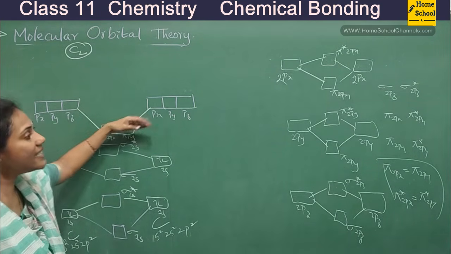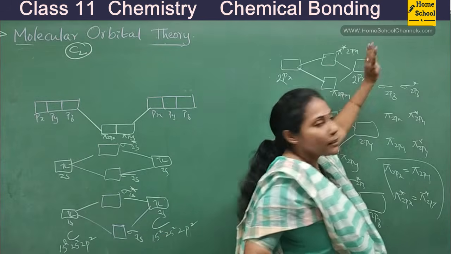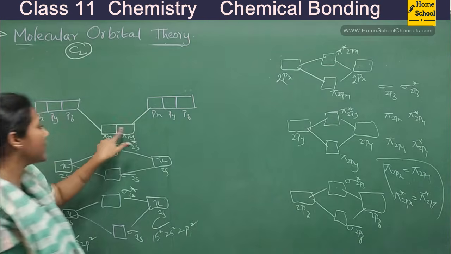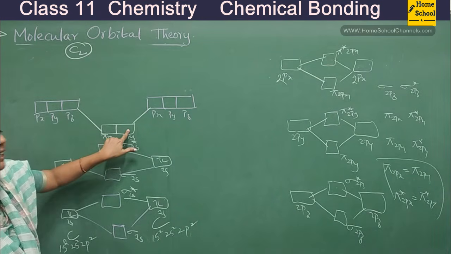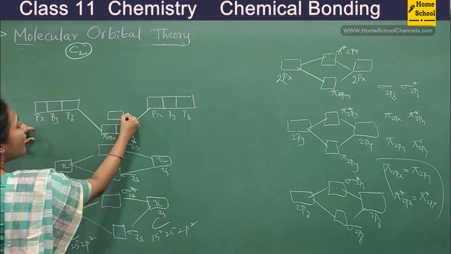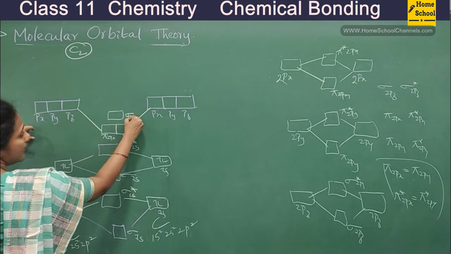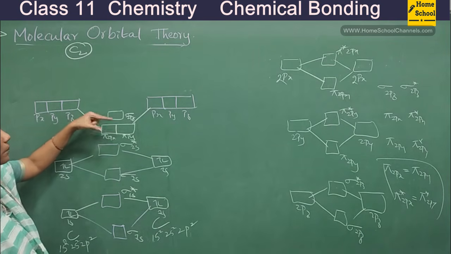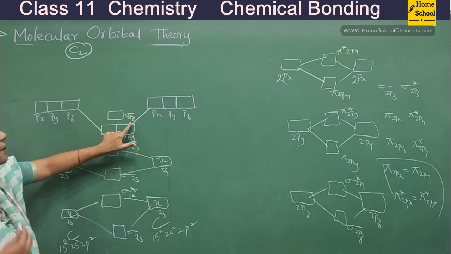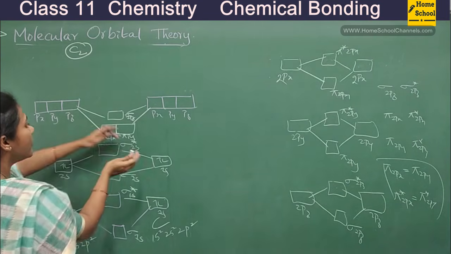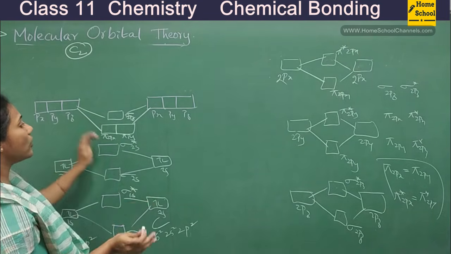And they have the least energy compared to the remaining 4. Altogether 6. Among the 6, the least energy is for these 2. That's why they are written like this, at the bottom. And here you will have sigma 2pz, guys. So, a little more energy you will observe for sigma 2pz. And these are bonding molecular orbitals.